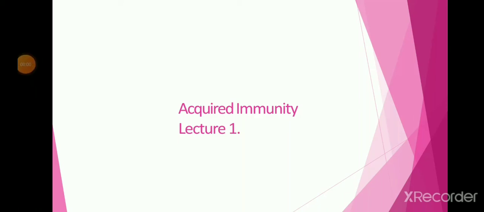Hello students, in the last lecture we talked about the innate immune system, and in this lecture we are talking about the acquired immune system, which is essential for resistance against microorganisms. Basically, this acquired immunity is specific for the antigens of any microorganism present in the body of the organism.